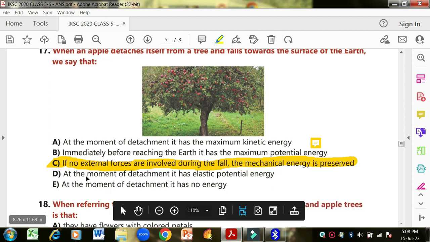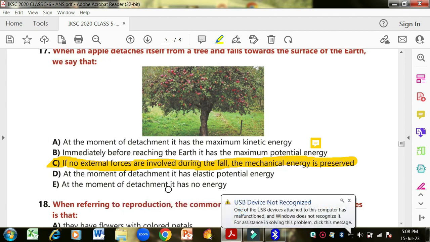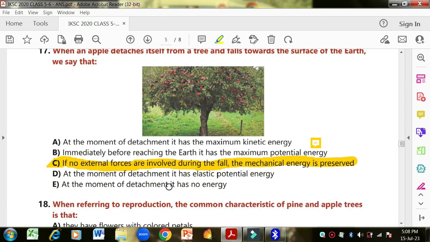And the rest two are also wrong: that at the moment of detachment it has elastic potential energy. No, elastic potential energy is the energy stored in an object when it is stretched. That is called elastic energy. At the moment of detachment it has no energy? Definitely it is wrong. At the point of attachment, it was having potential energy, because it was at rest.